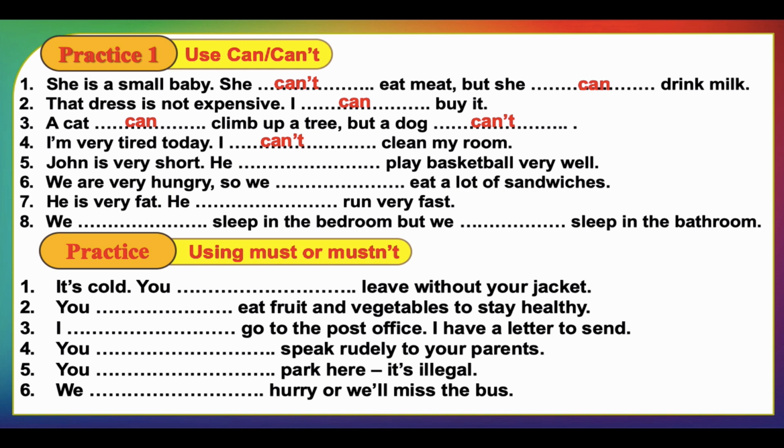Number 5. John is very short. He can't play basketball very well. Why? Because basketball requires the person to be tall. That's good. We are very hungry, so we can eat a lot of sandwiches. Number 7, he is very fat. He cannot run very fast. For example, if you are very fat, can you run faster or no? Of course you can't. So he cannot run very fast.